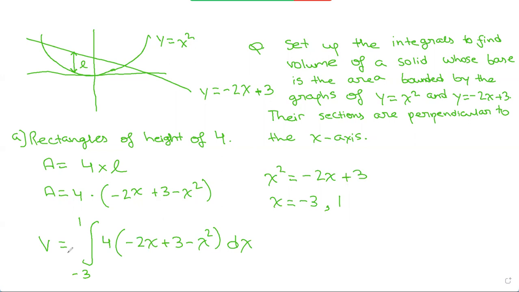Now let's look at it for a different shape, for example, semicircles. So let's say we have semicircles now instead. One second, let me just clear this.